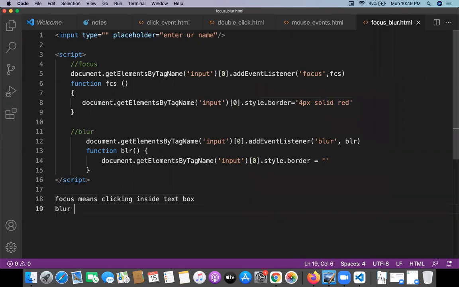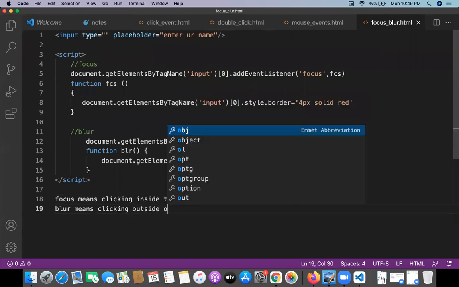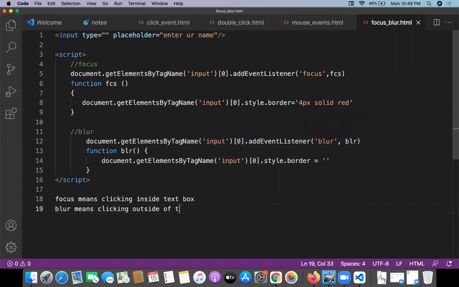Blur means clicking outside of the text box. That's all. So this is what we have to remember. What is the focus? What is the blur? Focus means clicking inside of the text box. Blur means clicking outside of the text box.